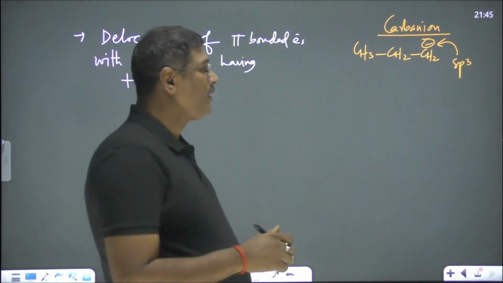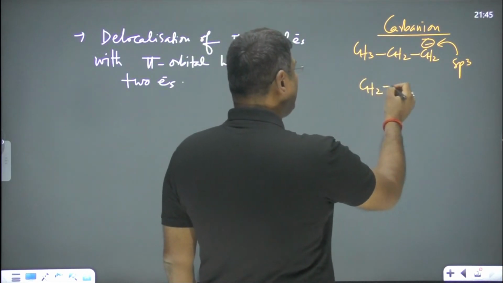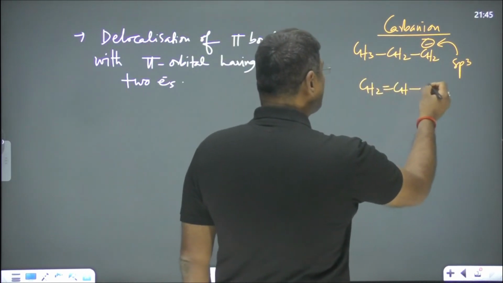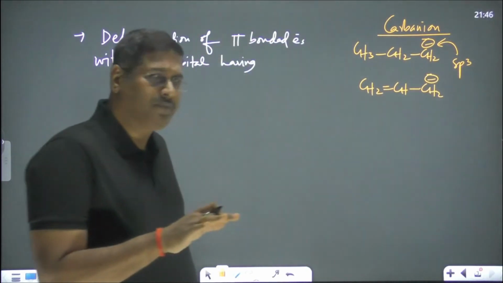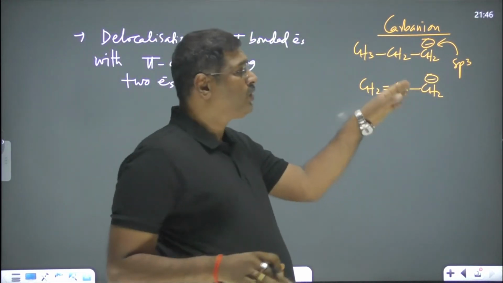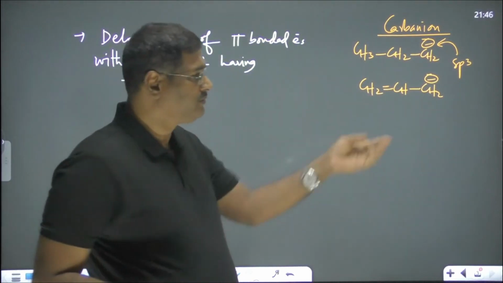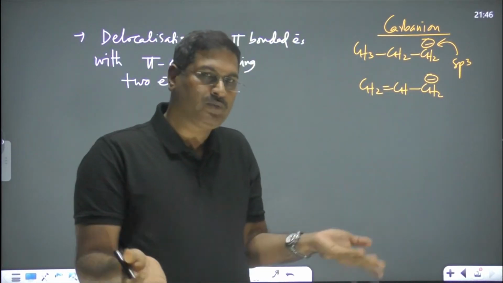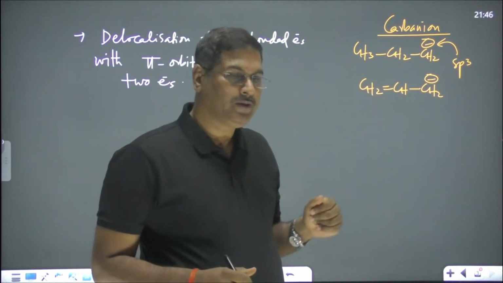But when this is present here adjacent to sp2, the same carbanion or the atom with lone pair of electrons. The negative charge means what? Negative charge means 2 electrons are present.